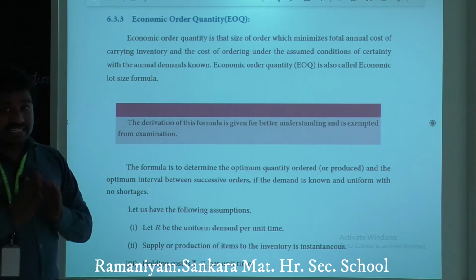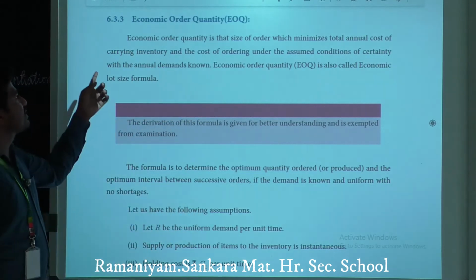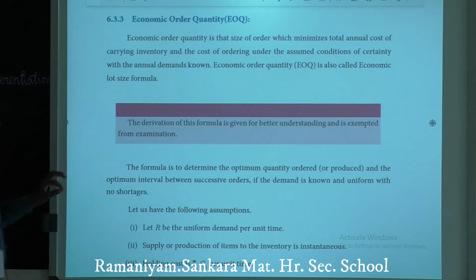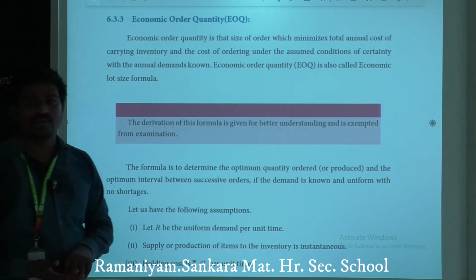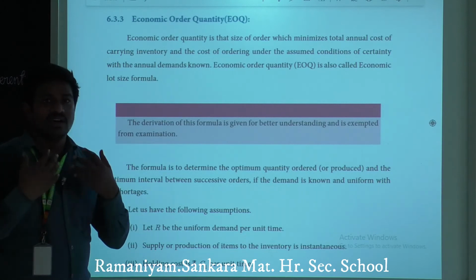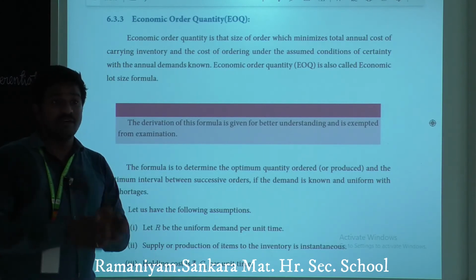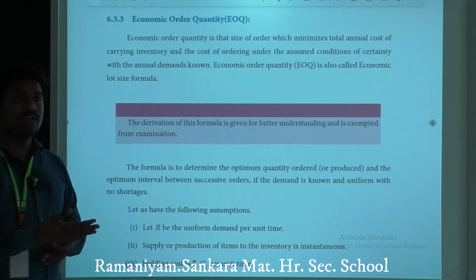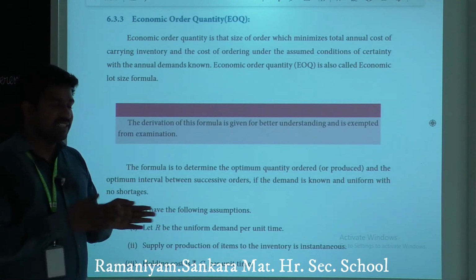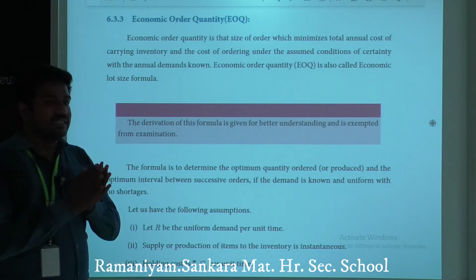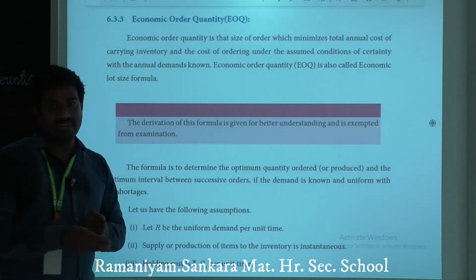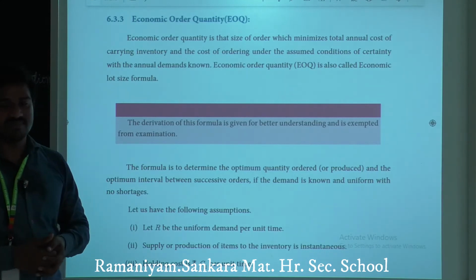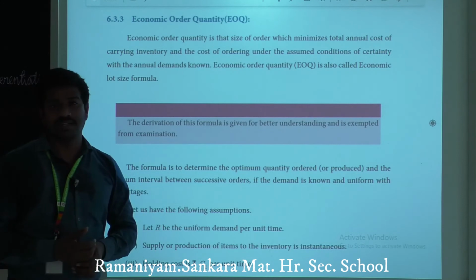So our main objective is to minimize the total annual cost of carrying inventory and cost of ordering under assumed conditions of certainty with annual demand known. Without knowing demand, we can't predict how much quantity we have to maintain as stock. Suppose we know before, then within 1 week we will realize each and every goods demand. Based on that demand, we will maintain the stock. That is called economic order quantity.